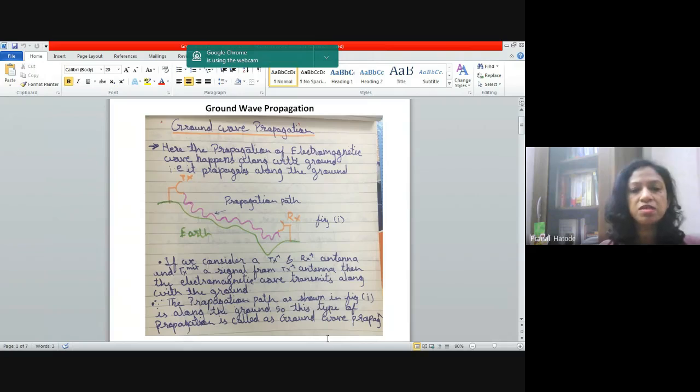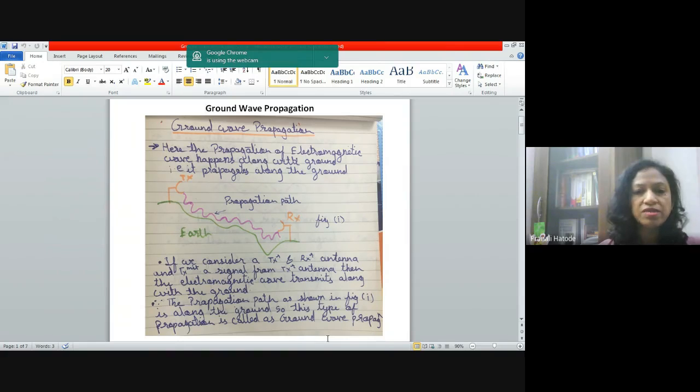The name itself suggests the characteristic. Ground wave propagation means the wave propagates along with the ground. That's it. Now here you can see the propagation of the electromagnetic wave that happens along with the ground. If it propagates along with the ground, then it is a ground wave propagation.